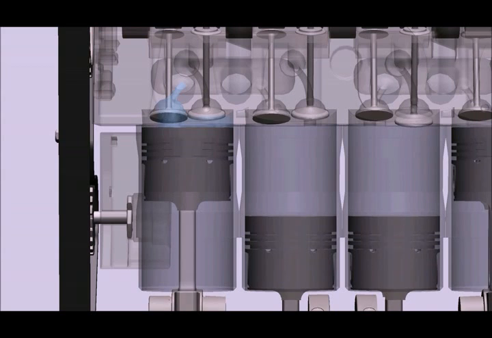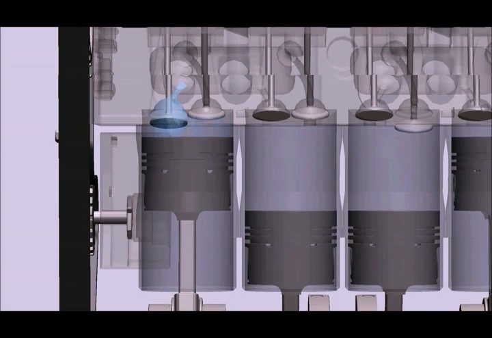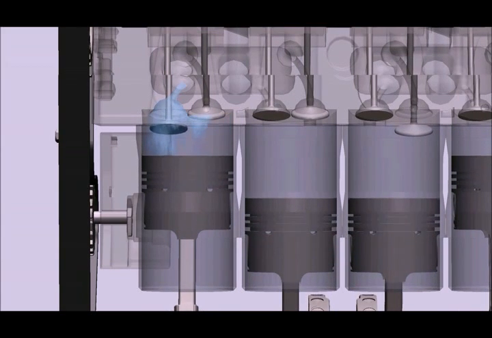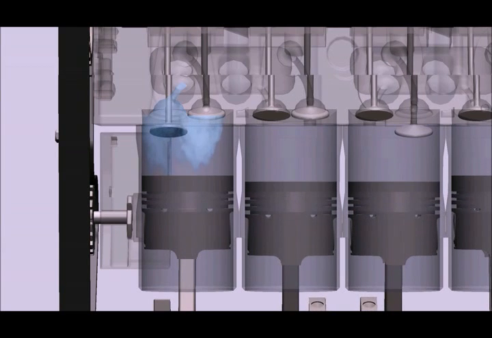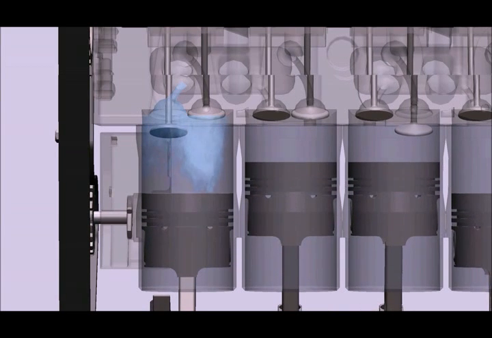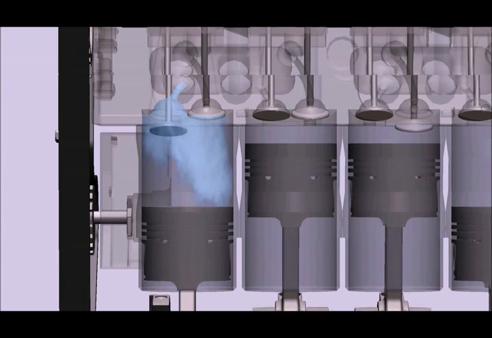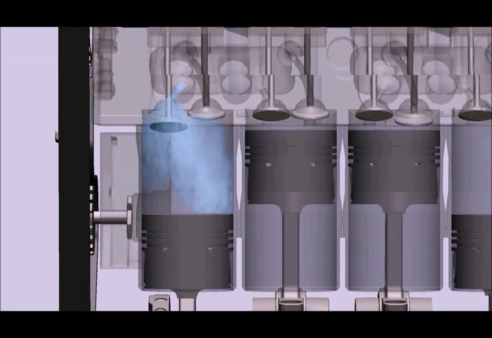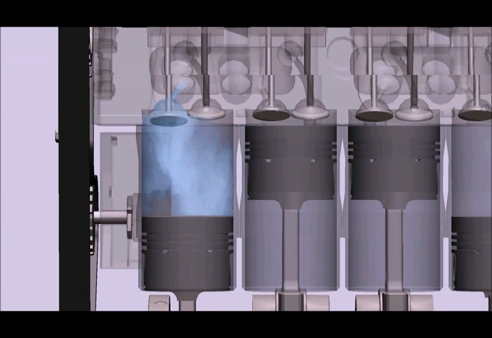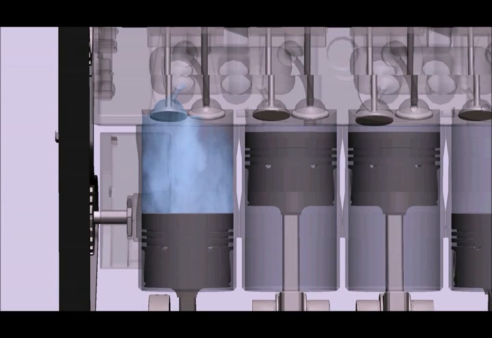The first stage is the intake. The intake valve opens and the piston starts to move down, causing a pressure drop in the cylinder. This forces the air-fuel mixture to get pulled into the cylinder. The intake valve closes. The second stage then starts, the compression.